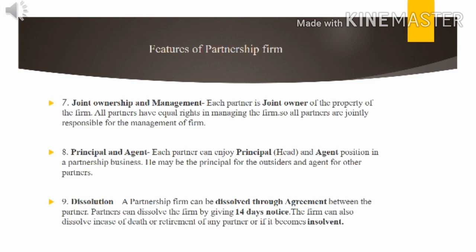Before dissolving the firm, before closing down the firm, the partners have to give 14 days prior notice. So again, for objective type of question, you have to remember number 1, a partnership firm can be dissolved through agreement. Then second, partners can dissolve the firm by giving 14 days notice. And the third point, the firm can also dissolve in case of death or retirement of any partner or if it becomes insolvent.